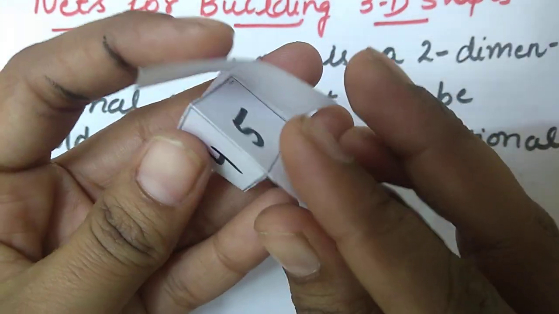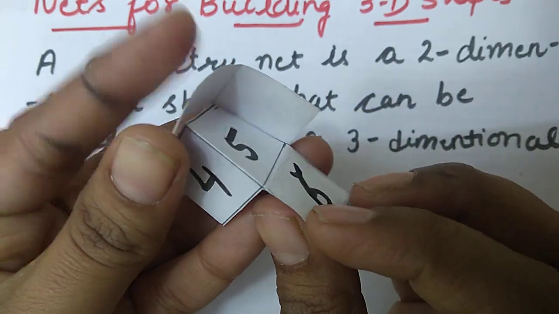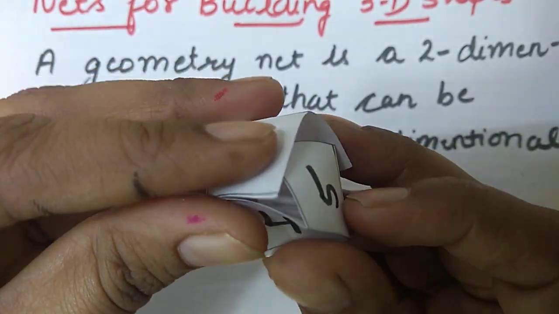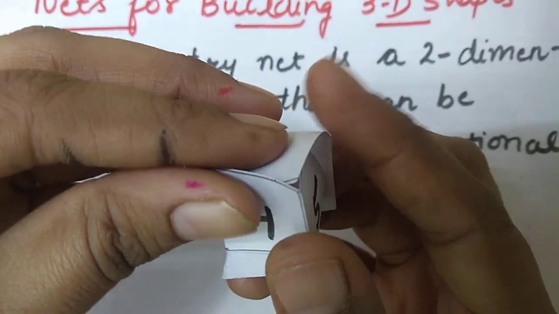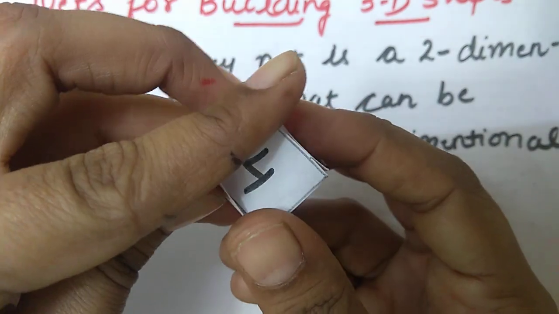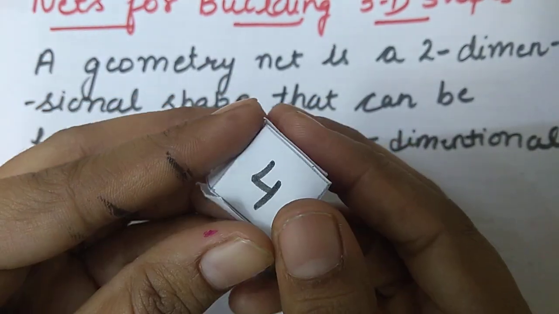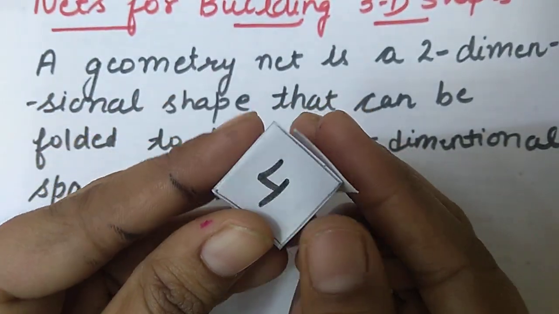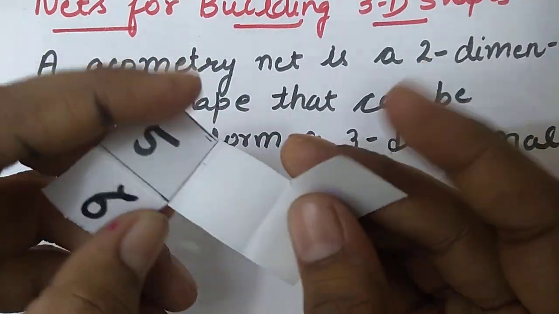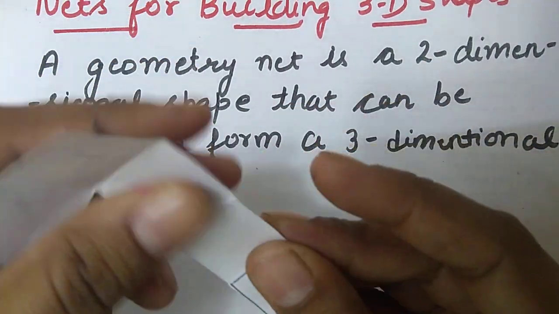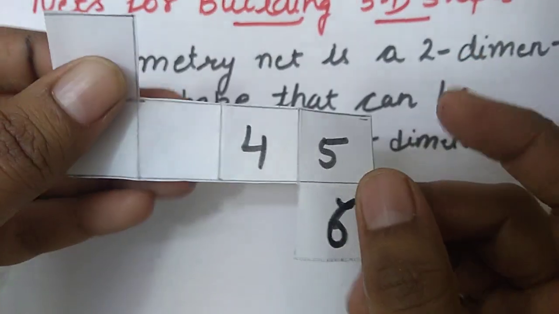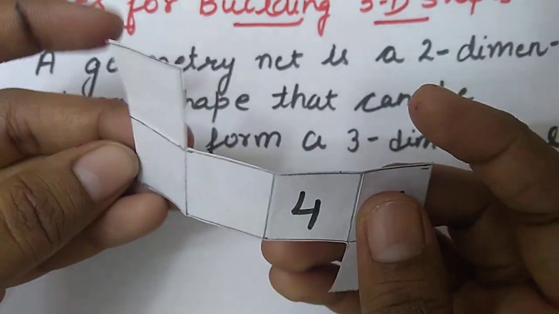So now, after folding, I am getting a cuboid. As you can observe, on folding I am getting a cube. As all the faces are squares, this is the net of a cube. Again I am explaining: I have a cutting of paper, and now I am going to fold it.